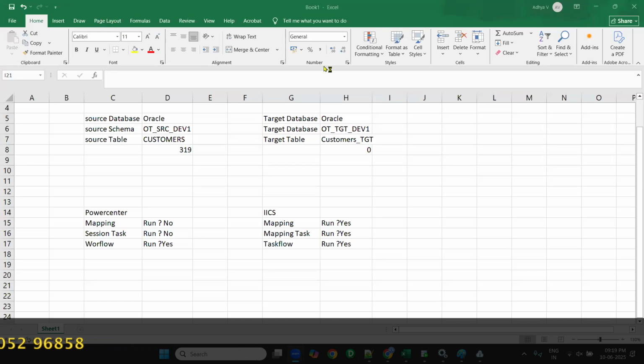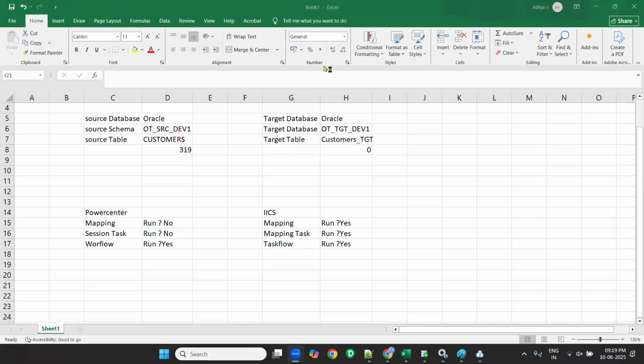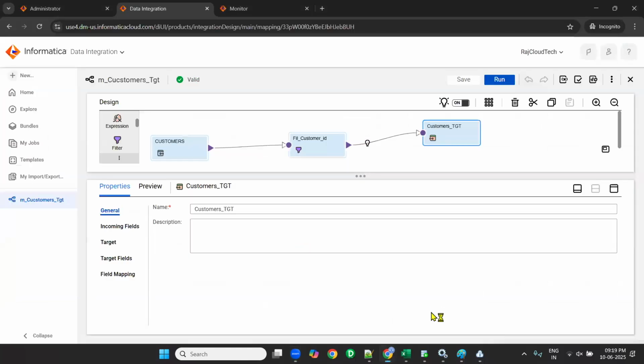Yeah, okay. So now you can run the mapping alone, but in real time, then why is there a need for mapping task and task flow? I'll tell you. When you run a mapping, you don't have any options here. You can just run it and load the data. That's it. If you need the options, like in session we have many options, right? Configuration options, session properties, and all. You need to create a mapping task, also called mapping configuration task.